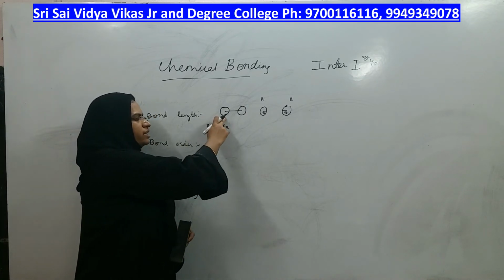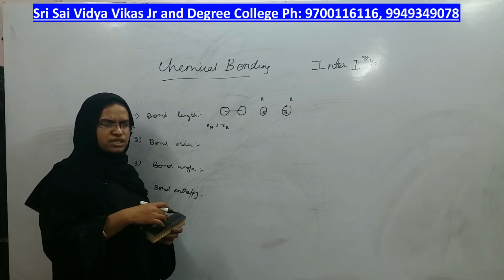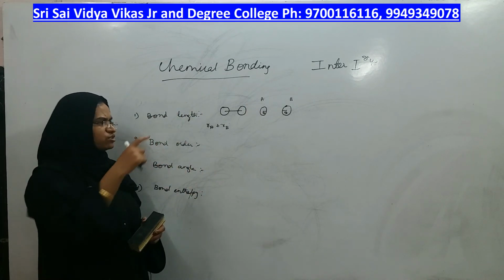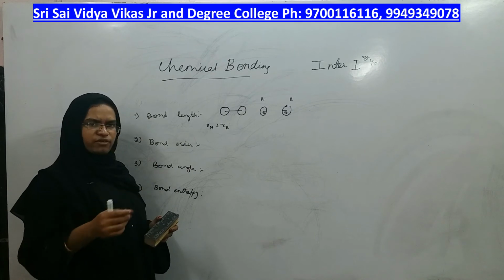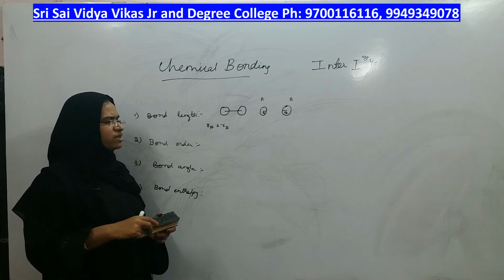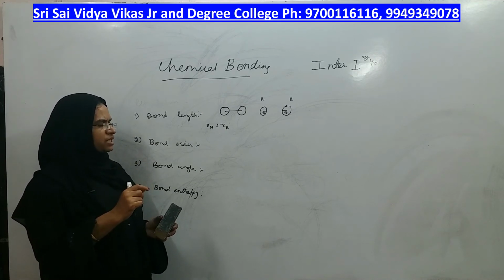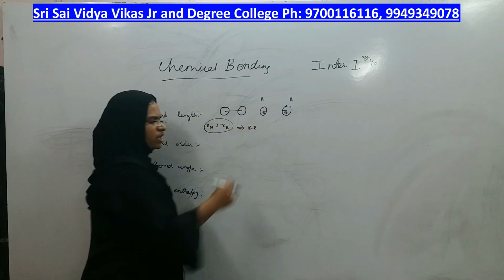radius of atom A, what does it mean by radius of A? Distance between the center of the nucleus of that atom till the valence electron, that is nothing but the radius of atom A. And radius of atom B is same way, distance between the center of the nucleus till the valence electron, that is the radius of atom B. If you add the radius of atom A and atom B, will you simply get the bond length? You will not get. Why?